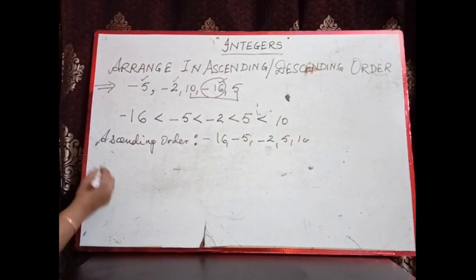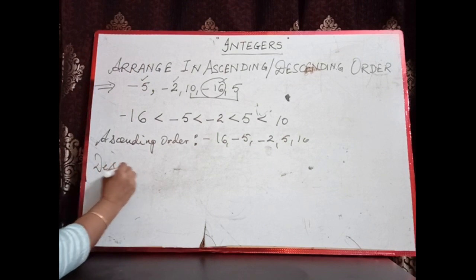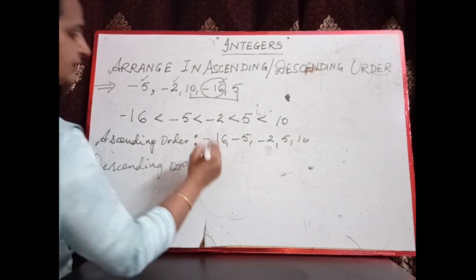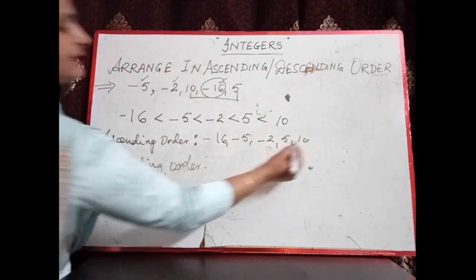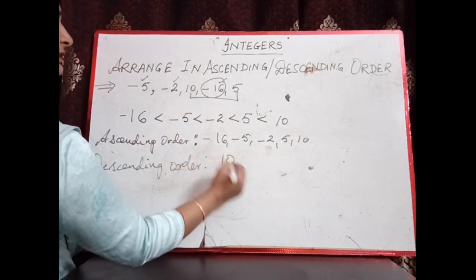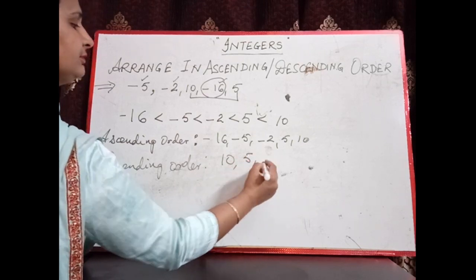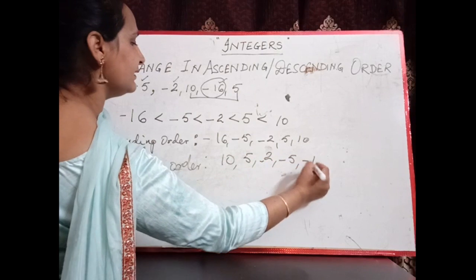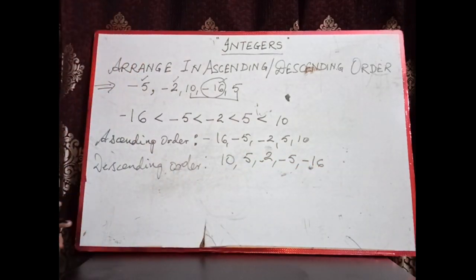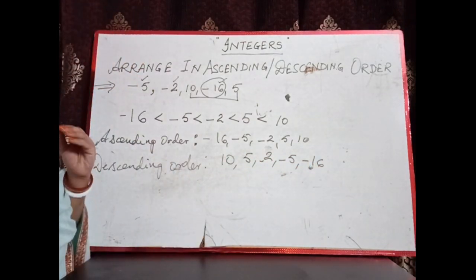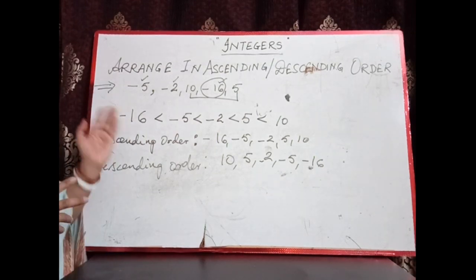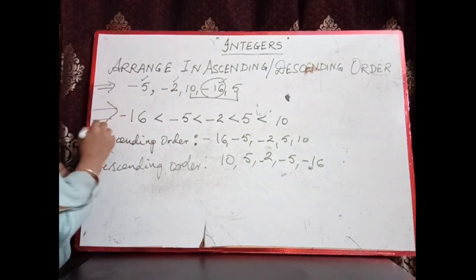And if we want to write in descending order, the greatest number will be written first. So this will be 10, 5, -2, -5 and -16. In this way we can arrange any integers in ascending or descending order after comparing the integers.